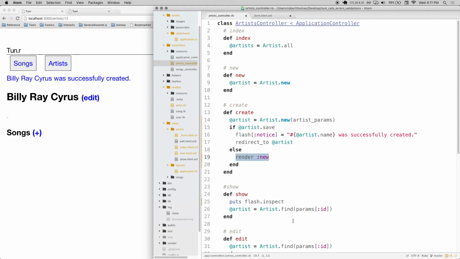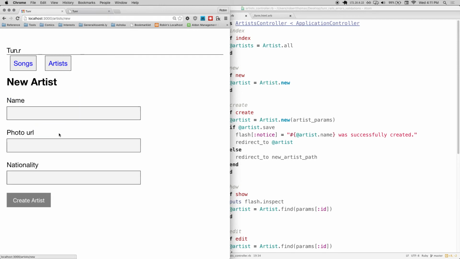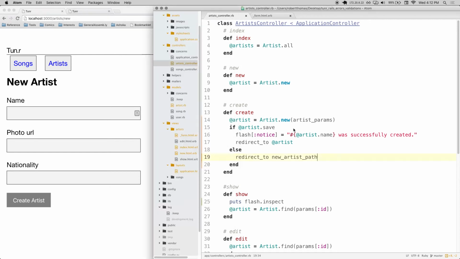Yeah, that's exactly right. So let me show you here. I'm going to do redirect to, let's see, new artist path. I think that's right. And then I'll go back here. Let me refresh this page. I submit. And then it just takes me back here.